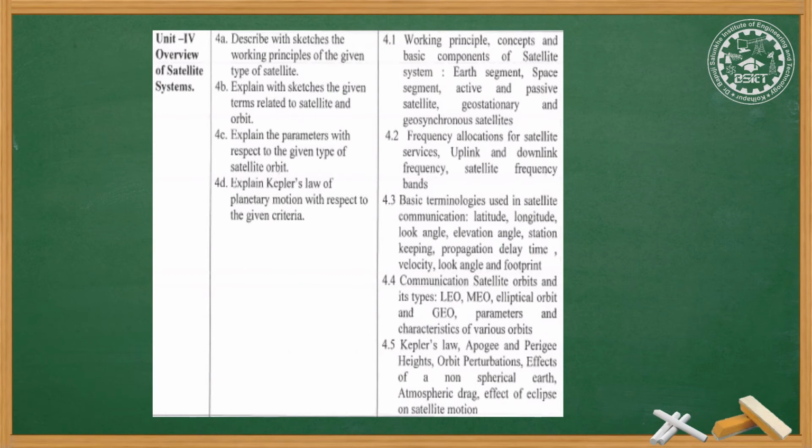Then in unit 4 of ONS we will start with satellite communication. Then we will see the basic principle, working and concepts of satellite system. What is earth segment, what is space segment, then what are the links used in satellite communication, uplink, downlink frequencies.